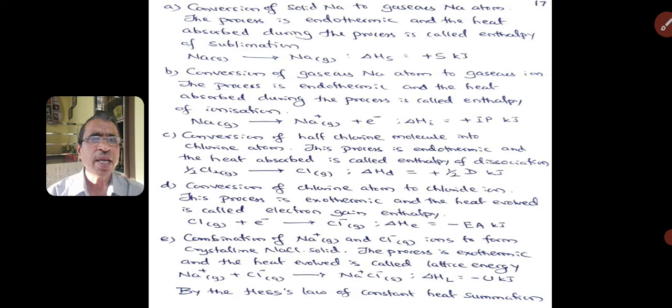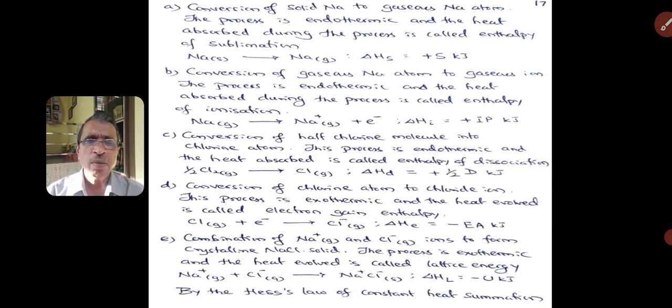This electron gain enthalpy is an exothermic reaction. Lastly, both the sodium ion in gaseous state and chloride ion in gaseous state combine to form 1 mole of sodium chloride in solid state, and energy released during the process is called lattice energy.